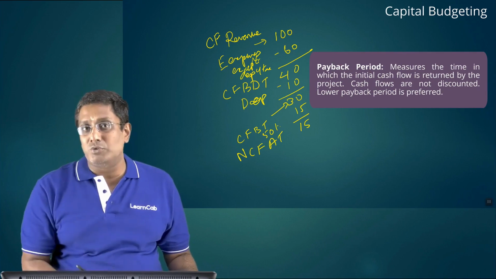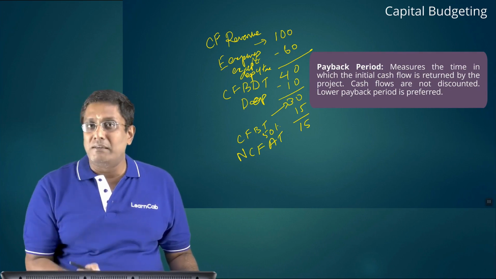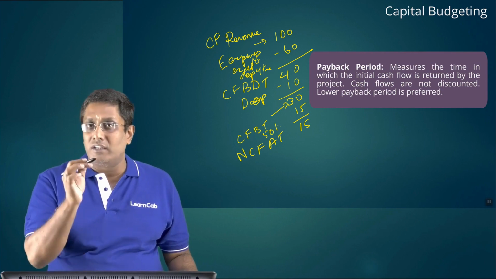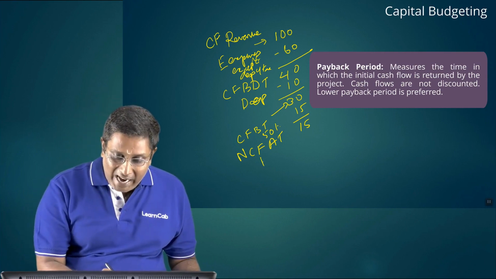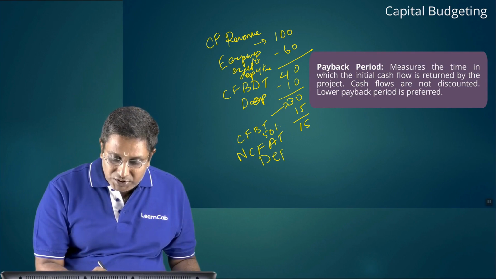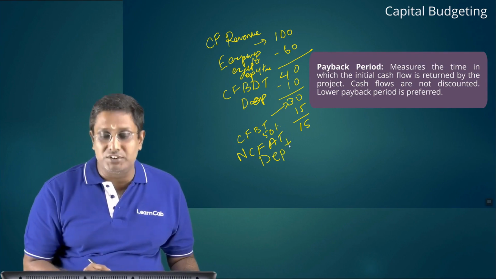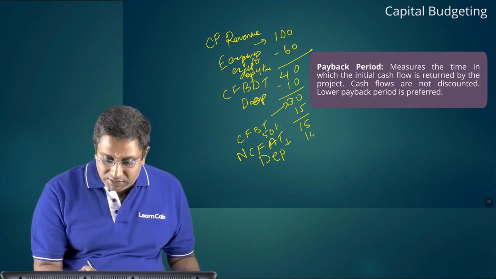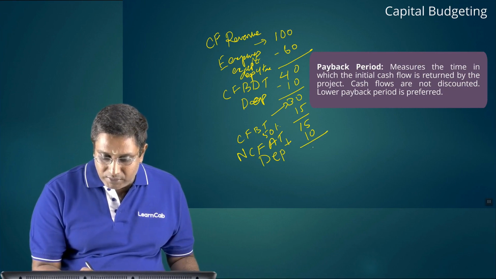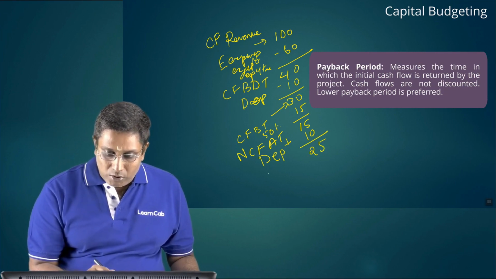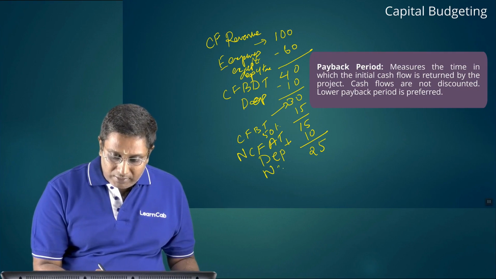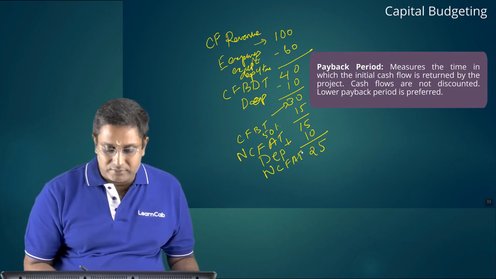But remember, students, in capital budgeting techniques we need to add back the depreciation. What was the depreciation charge? It is 20. So this is also called net cash flow after tax.